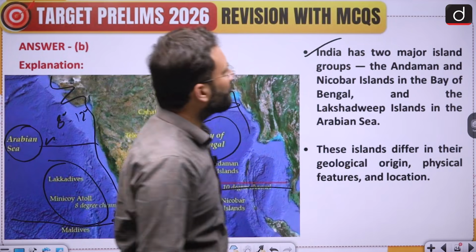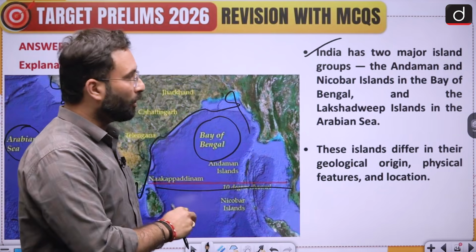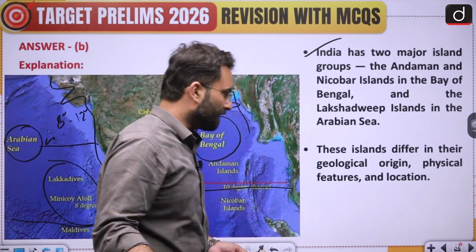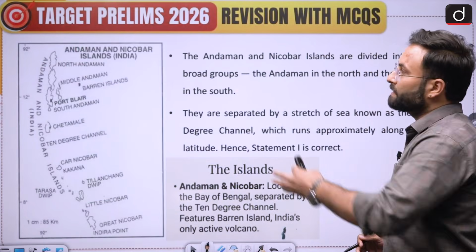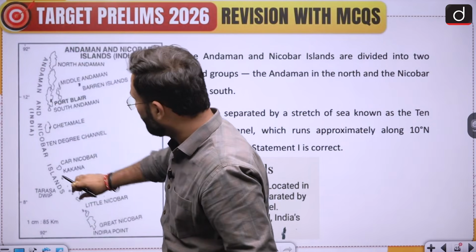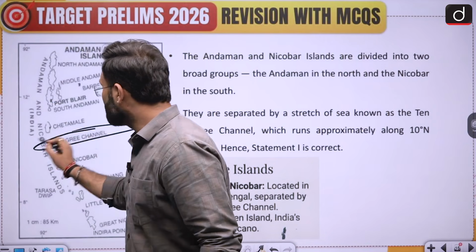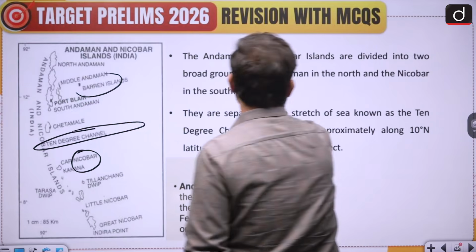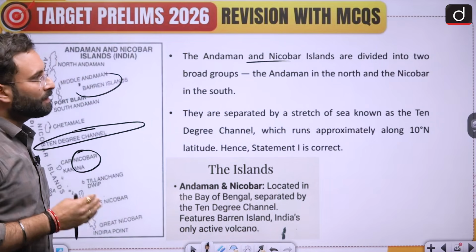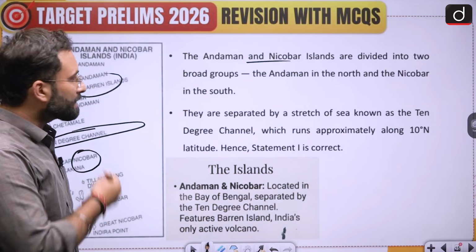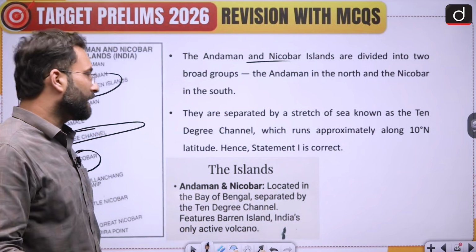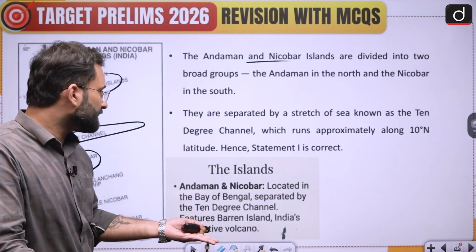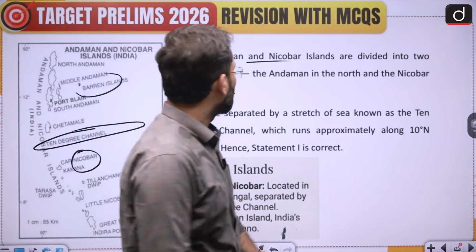India has two major island groups, that is Andaman and Nicobar Island group in the Bay of Bengal and Lakshadweep in the Arabian Sea. The islands differ in their geological origin, physical features and location. If you look at the Andaman and Nicobar chain, you will see a 10-degree channel separating the Nicobar Islands and the Andaman Islands. They are divided into two broad groups, Andaman in the north and Nicobar in the south, separated by a stretch of sea known as the 10-degree channel, which runs approximately along the 10-degree latitude. This is the same thing which is written over here.